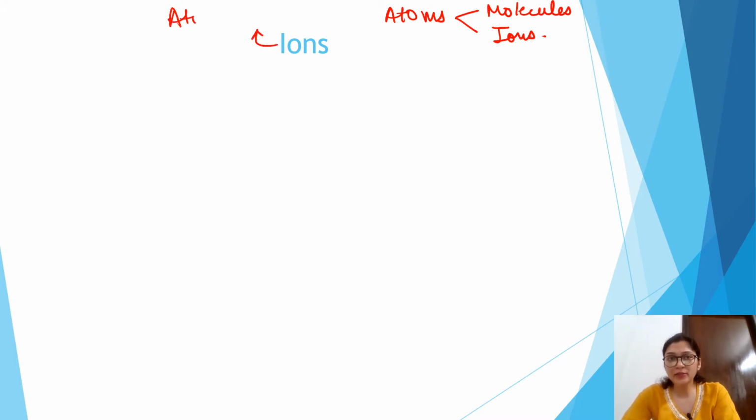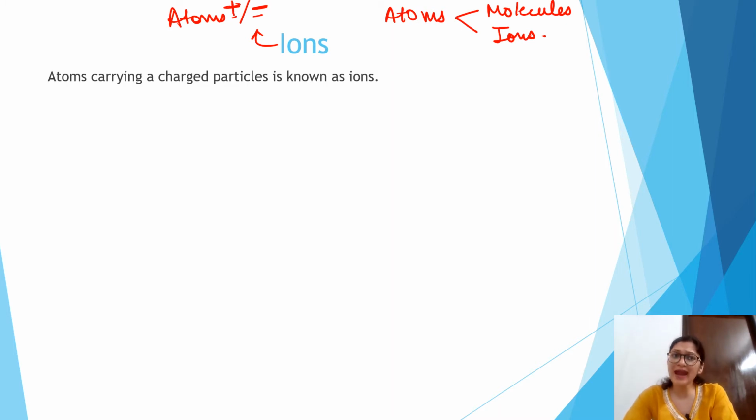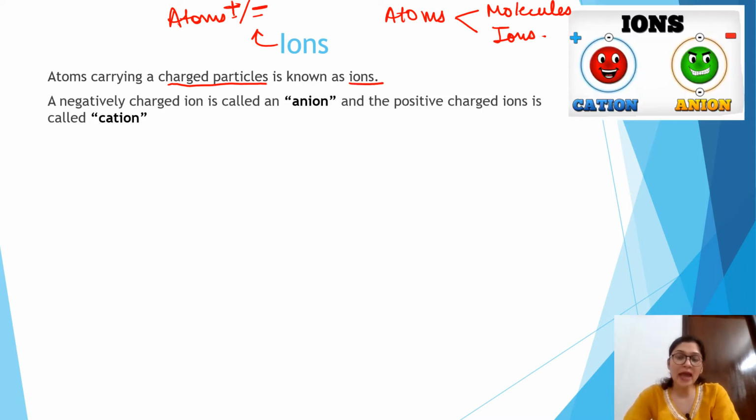When any atom carries a charge, either positive or negative, then we call it an ion. Atoms carrying charged particles are known as ions. Ions can be of two types: the negatively charged ion is known as an anion and the positively charged ion is known as a cation.